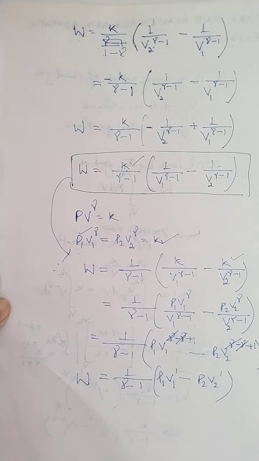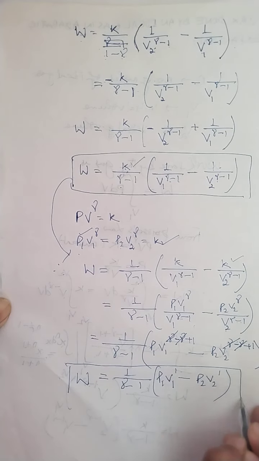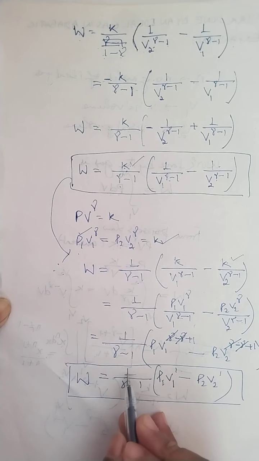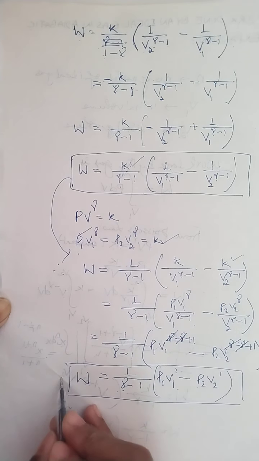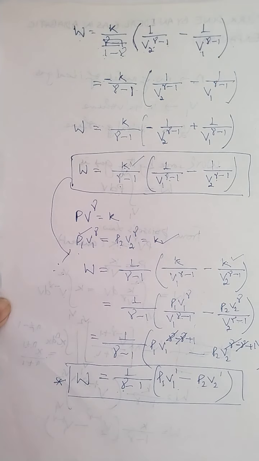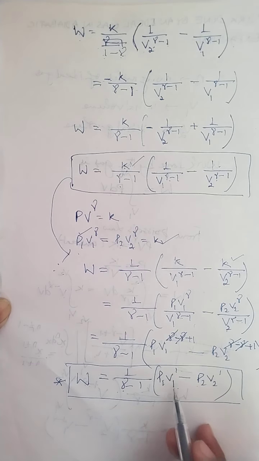So see the expression that we have derived for work done on the adiabatic expansion is given by W equals to 1 by gamma minus 1, bracket P1 V1 minus P2 V2. So yes, this is one of the important expressions in which we can measure work done by the ideal gas under adiabatic expansion in terms of pressure and volume.